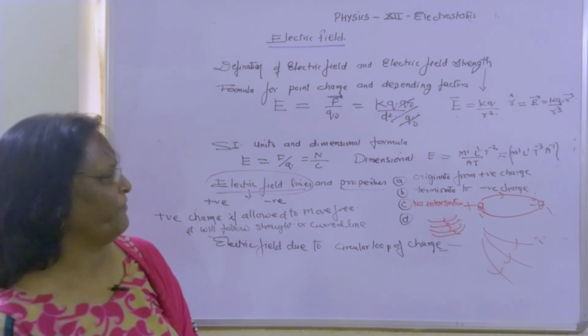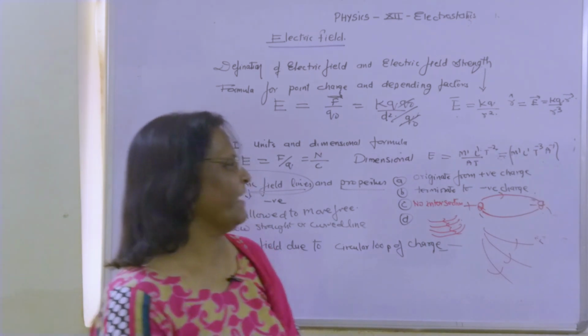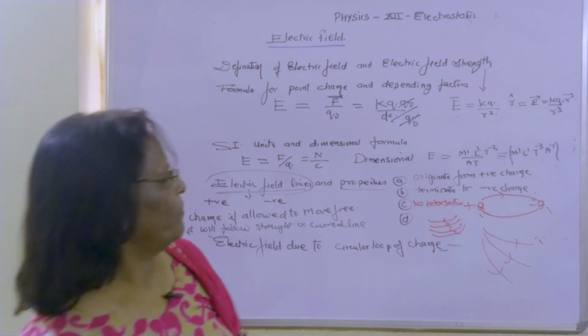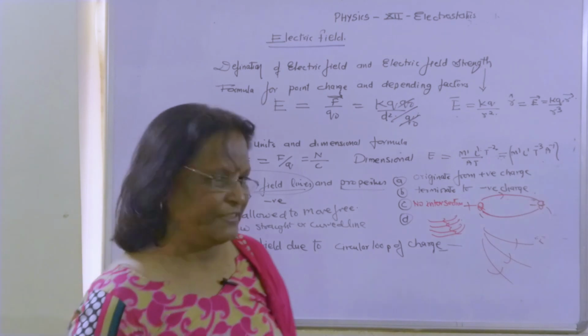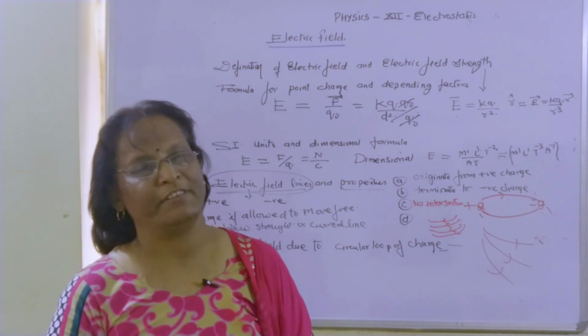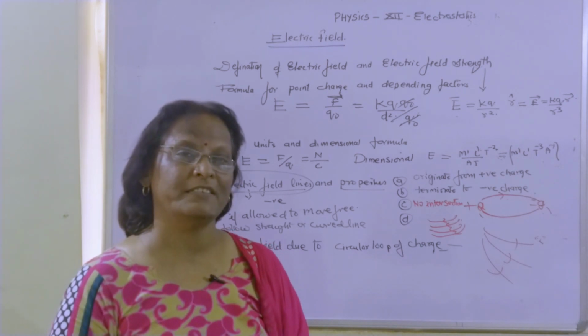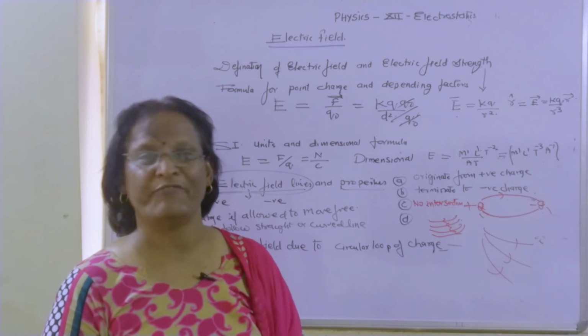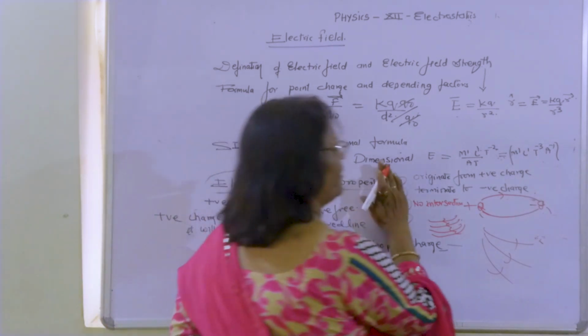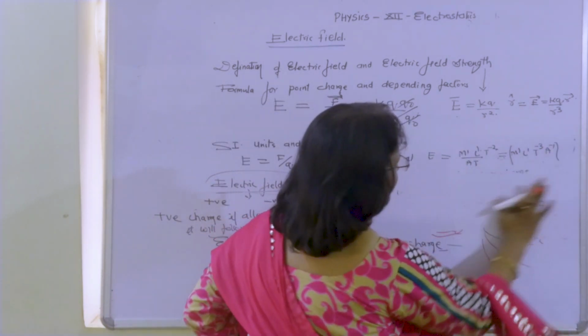One more concept which has to be dealt with here: I have told you that generally two positive charges repel each other, and two charges, one positive and one negative, attract each other. What is the reason behind that? There also the same concept continues.